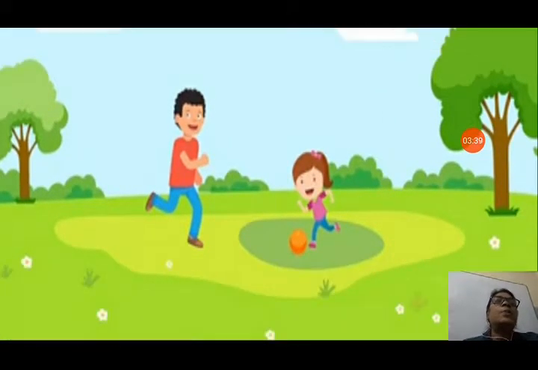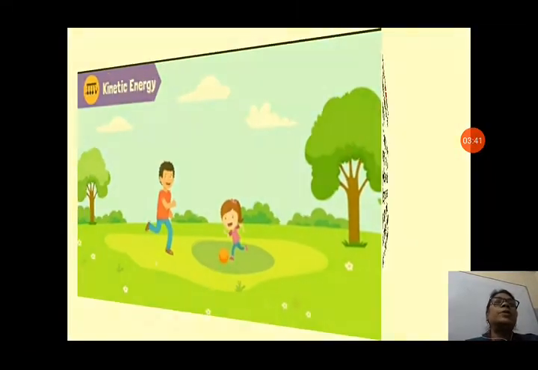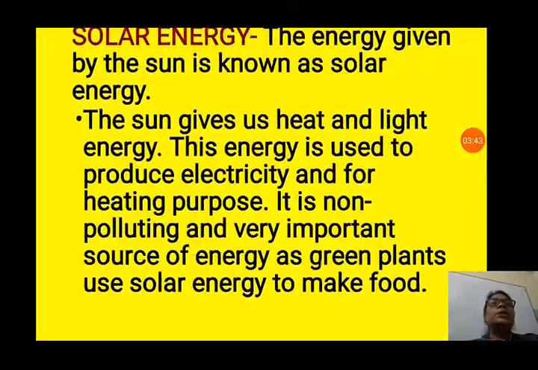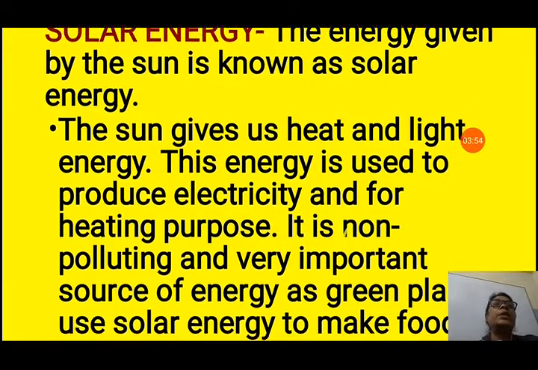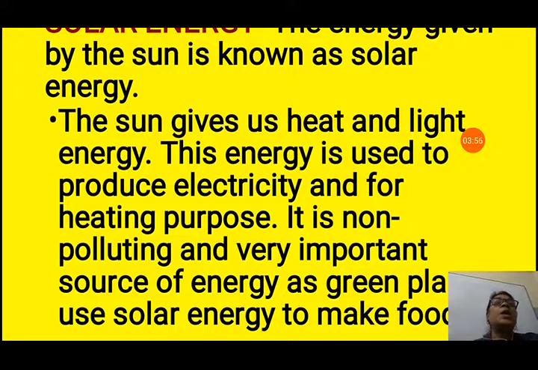Next we will see another form of energy, that is solar energy. Solar energy is a very important source of energy, the sun. We get energy from the sun, and that energy is known as solar energy. The sun gives us heat and light energy. This energy is used to produce electricity and for heating purposes also. It is non-polluting and a very important source of energy, as green plants use solar energy to make food.